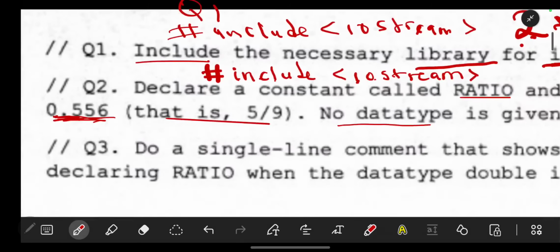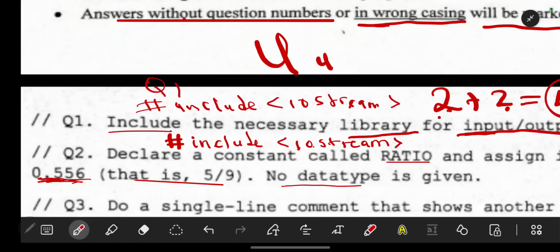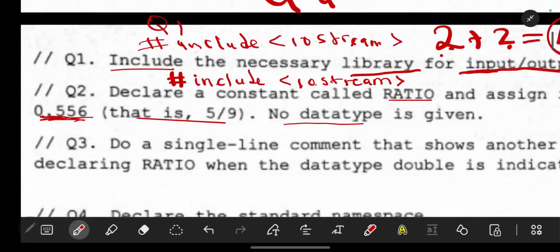Then for this one, declare a constant called ratio. For question 2, they want a constant, meaning to say it is not changing. This value of 0.556, it's not changing. That's the meaning of constant. So we can include that.